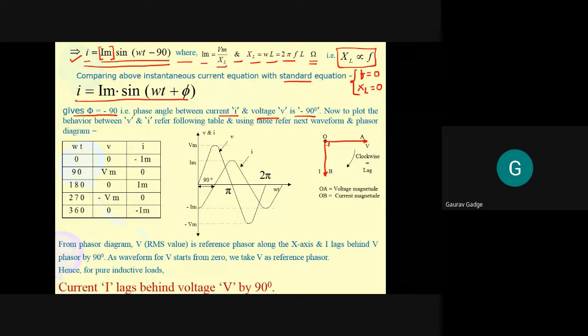The phase shift between the two is minus 90 degrees. To understand it, make the phasor line for current with respect to that minus 90 degree phase shift. You have to draw that phasor line of current. Listen very carefully. You have to draw the phasor line of current on the negative y-axis. So it means this particular orientation, that is clockwise orientation. You are going clockwise. Clockwise orientation gives you a phase shift of minus 90 degrees.